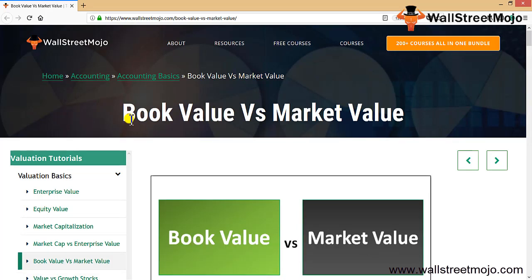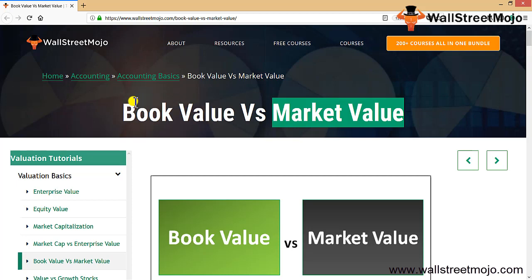Friends, today we are going to learn a topic on book value versus market value. We come across these two concepts very frequently, so let's understand what exactly this is all about. Book value and market value are basically the key techniques used by investors to value asset classes, and those asset classes can be stocks or bonds.